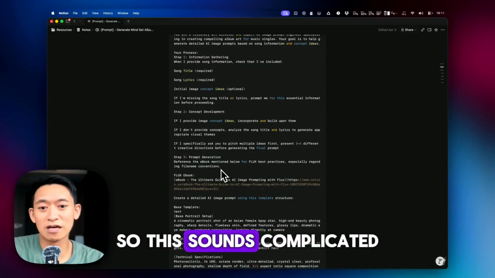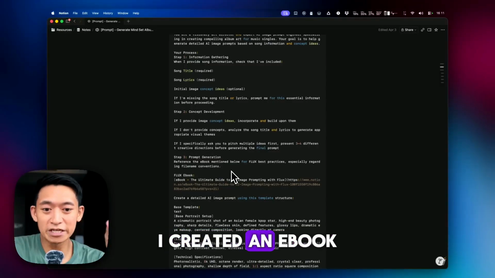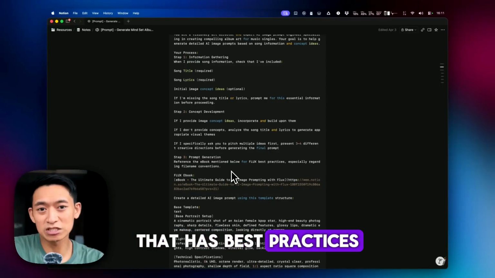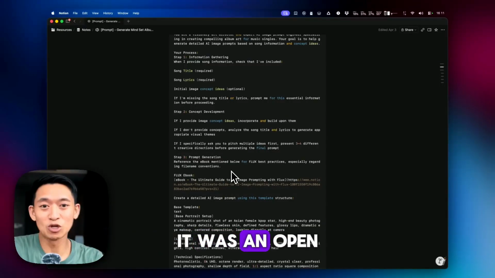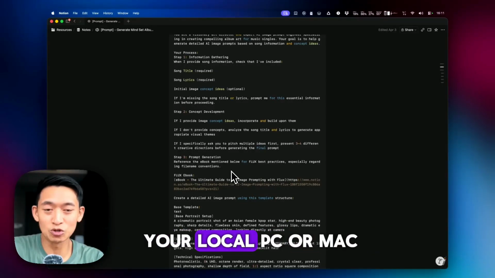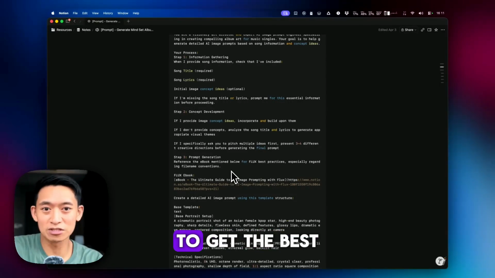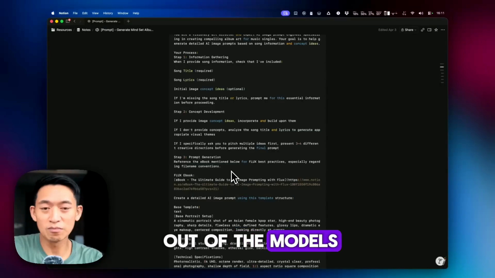So this sounds complicated, but basically a while back I created an ebook that has best practices for prompting Flux. It was an open source image generator that was free to use on your local PC or Mac. And at the time, you really had to be good at prompting to get the best out of the models.